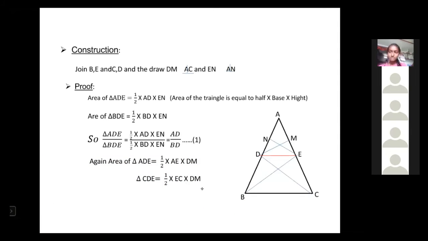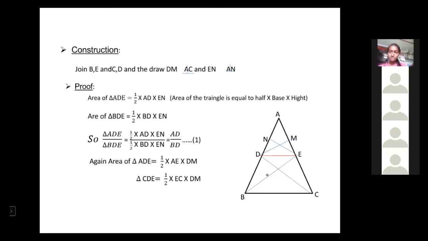Sir, one doubt. Area of triangle BDE is half into BD into EN, not BE. Why BE is the base?